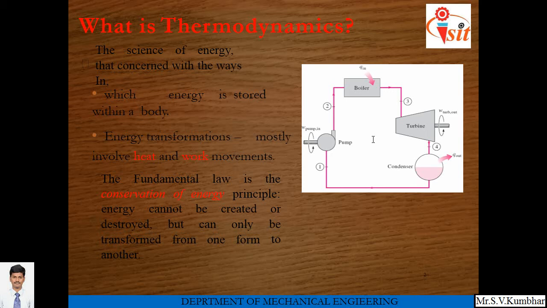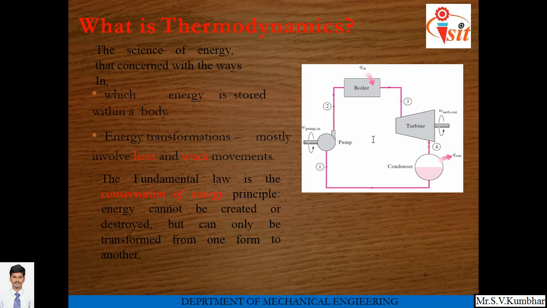One example is shown here. In the boiler, with the help of heat energy, water is converted into steam. So heat is supplied in the boiler, because of which water is converted into steam. When this steam expands inside the blades of the steam turbine, heat energy is converted into mechanical energy. This mechanical energy is converted into electrical energy at the generator.